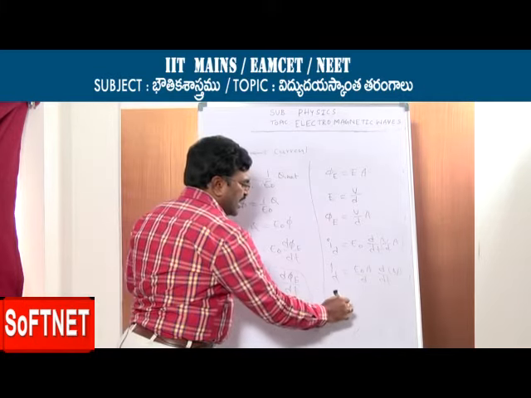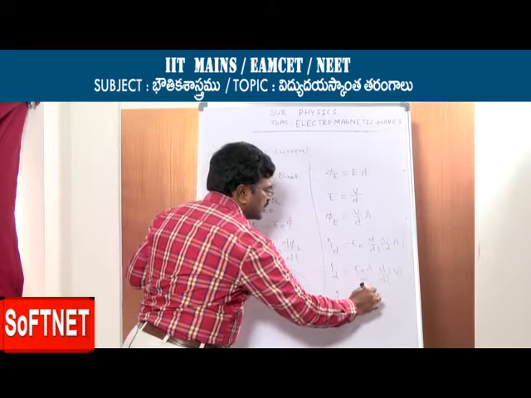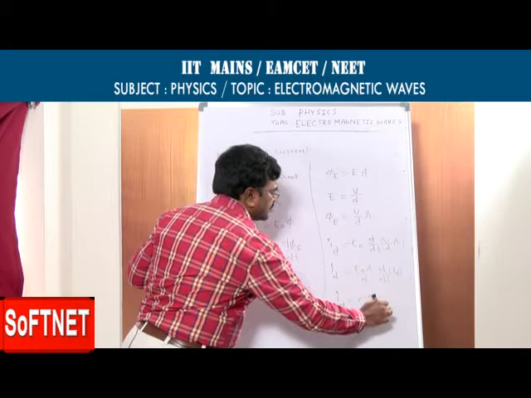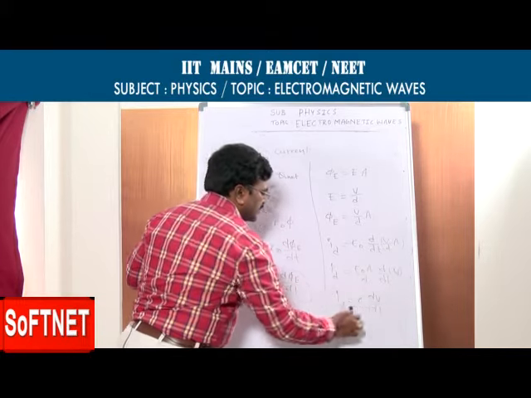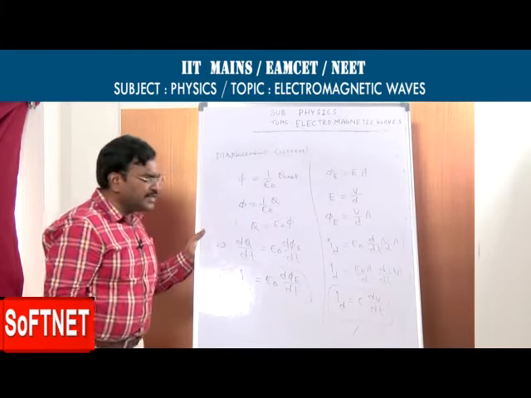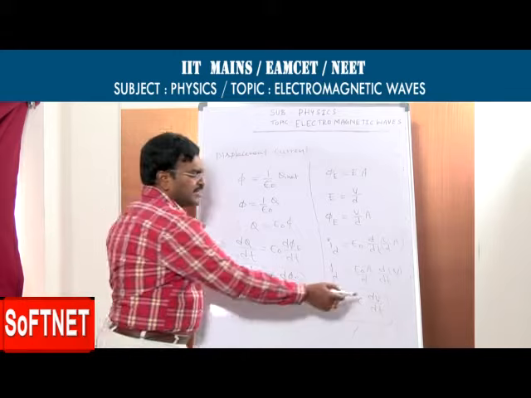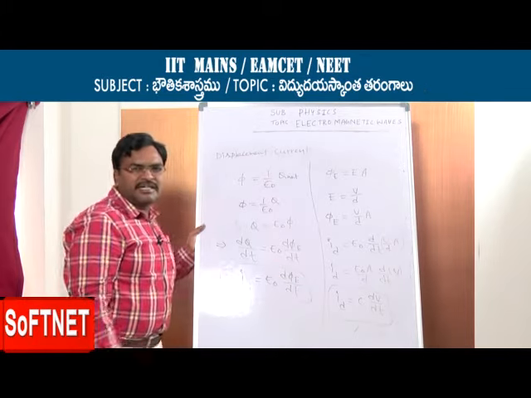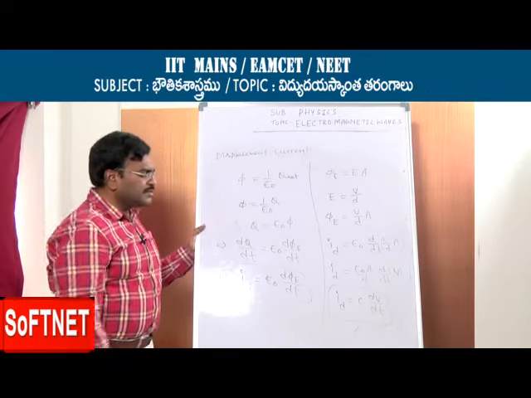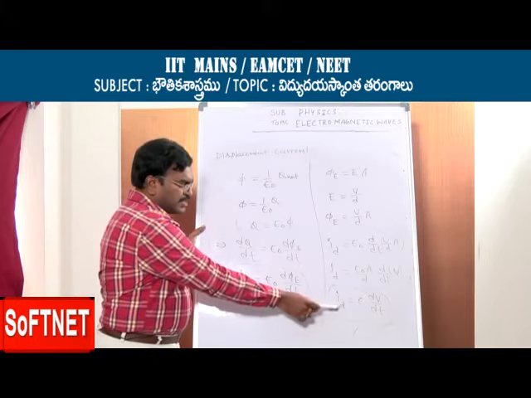So ID is equal to C into dV by dt. What is C? Capacitance of a capacitor. dV is the change in potential, and dt represents time. So this is one more formula for displacement current.